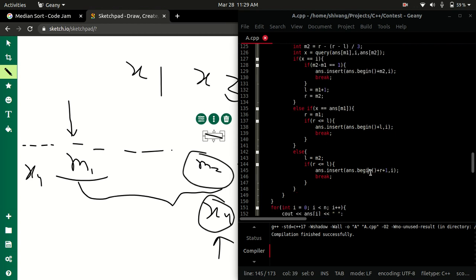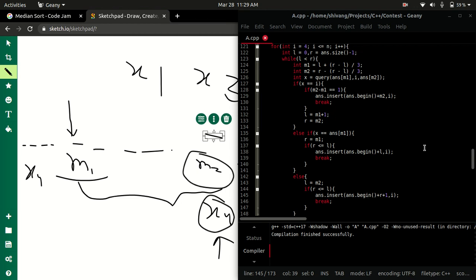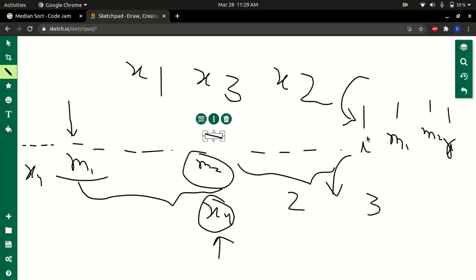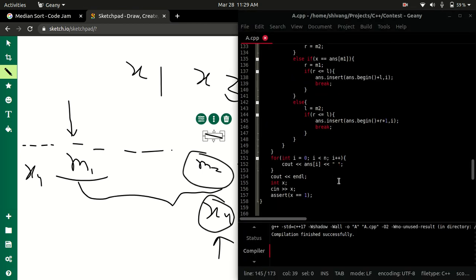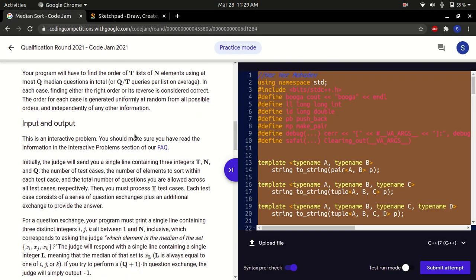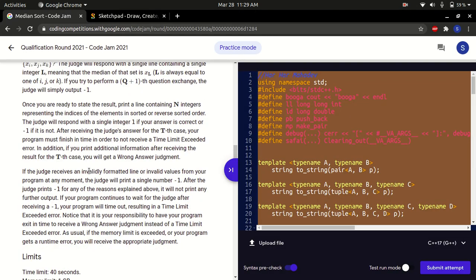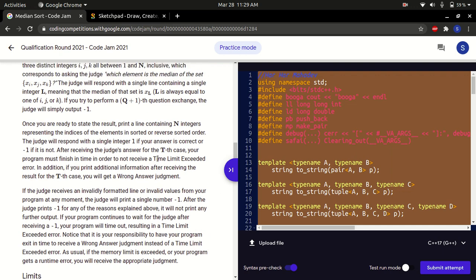However you implement ternary search is up to you, but these small plus 1 minus 1 indices would vary depending on your implementation. So the main idea is that we are finding the exact position, we are inserting it, and we are doing it in log3n. After which the array is complete, we print it, and then we must get a confirmation element. It says that after printing the answer, the judge will print a single number, and it will be 1 if your answer is correct.